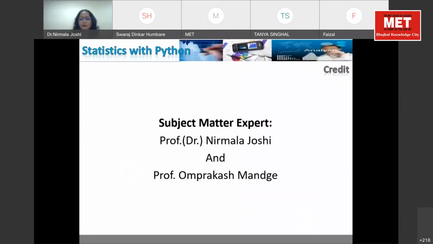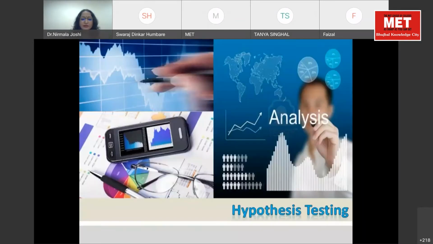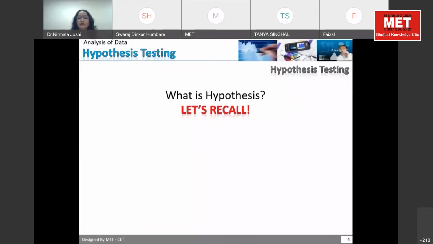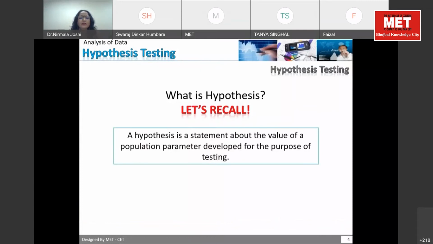So today we are going to discuss the testing of hypothesis. What is hypothesis? Just recall, we have just discussed it in very simple terms. Hypothesis is a statement about the value of a population. There is a group of people. What is a population? It's a big group where all the units are identical. So that is your population.